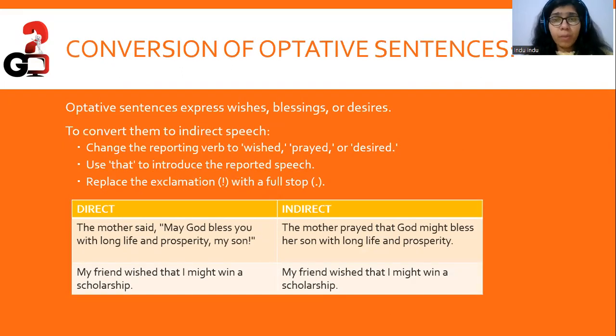Now, we have conversion of optative sentences. Optative sentences express wishes, blessings, or desires. To convert them into indirect speech, we changed the reporting verb to wished, prayed, or desired.